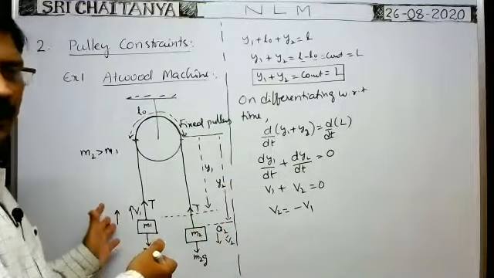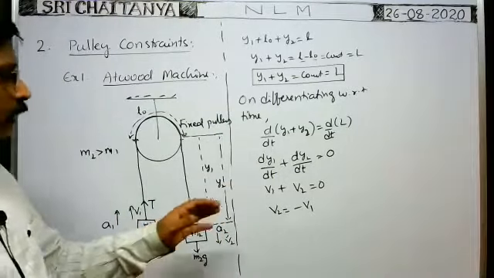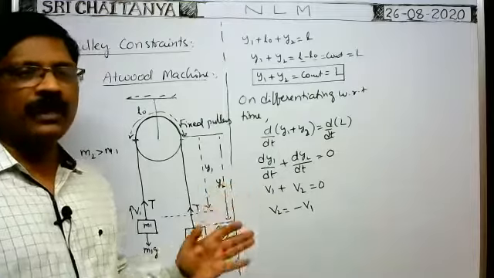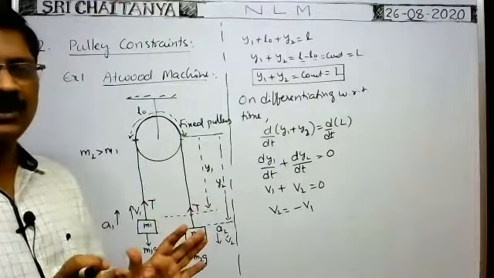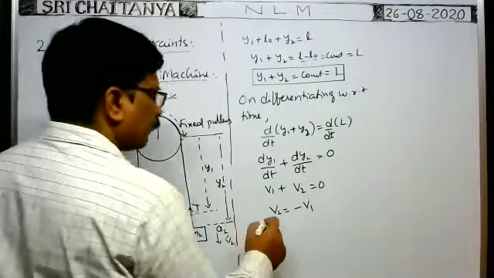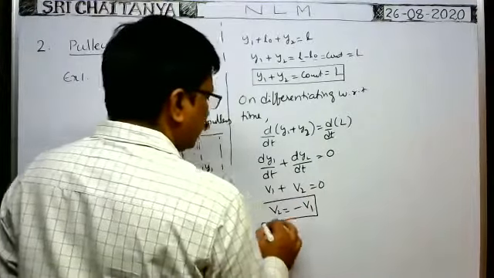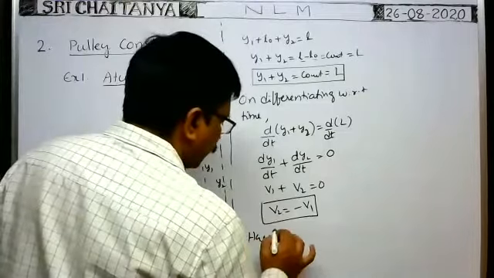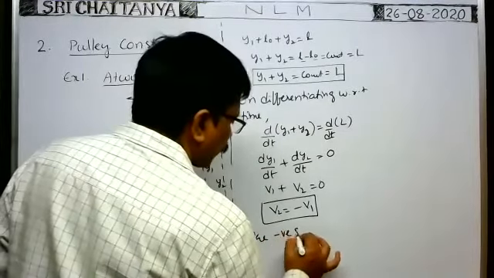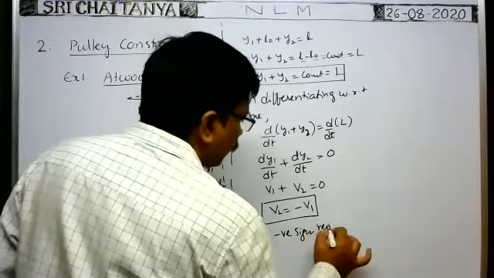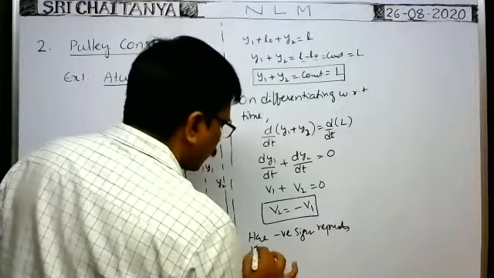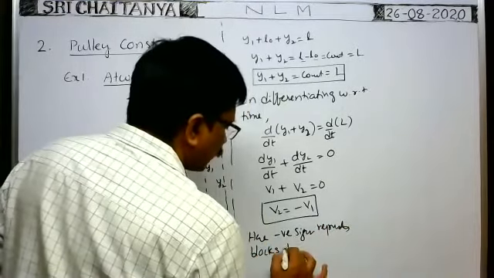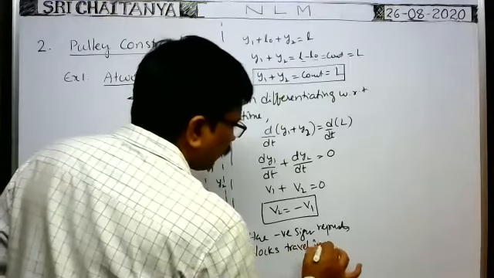Of course, here they may be in opposite direction, but the minus sign represents V1, V2 are not along the same direction. They are in different directions. So this is the one constraint relation between the velocities. Here the minus sign represents a negative sign. Negative sign represents blocks travel in different directions.